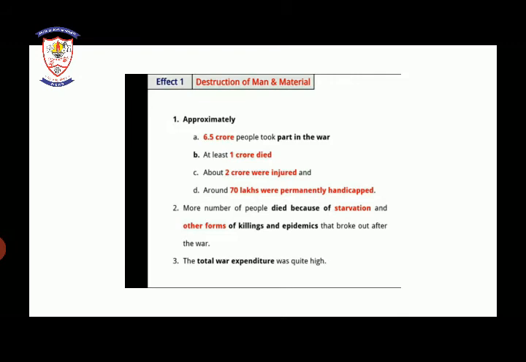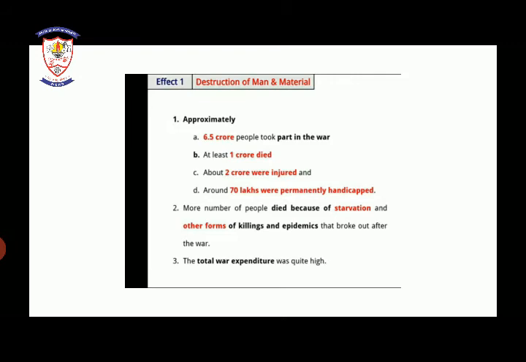These figures, children, you have to remember. Again I am repeating, from 6.5 crore people, 1 crore died, 2 crore were injured, and 70 lakh were permanently handicapped.